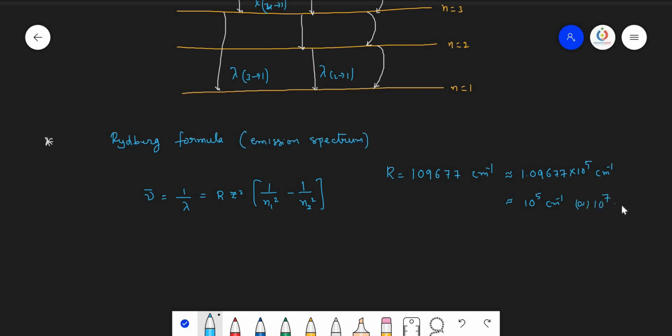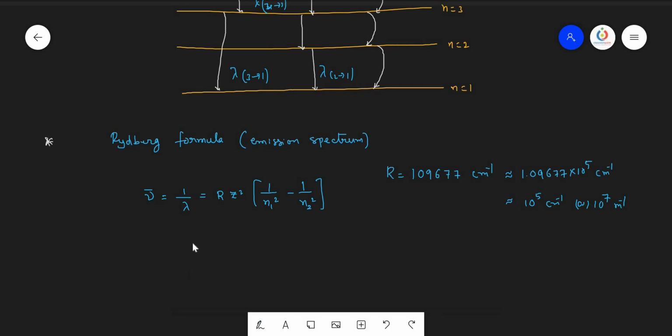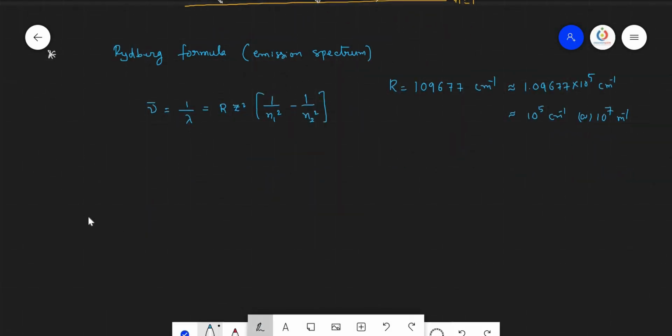This value is equal to 10 power 7 per meter, where n1 is the lower energy state and n2 is the orbit number of the higher energy state. So when the electron is coming back from any higher energy state to a lower energy state, we can calculate its wave number or wavelength using this formula. Let's try to see for the Lyman series.